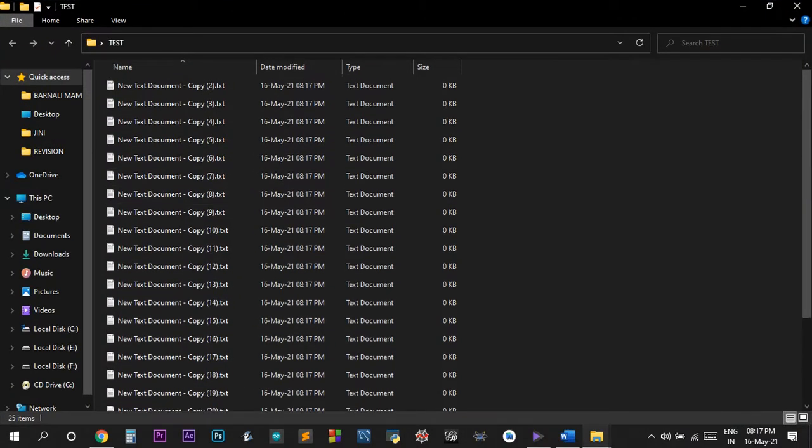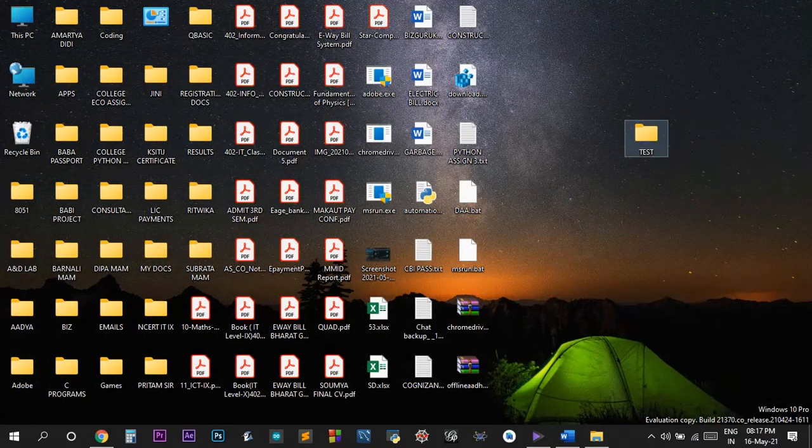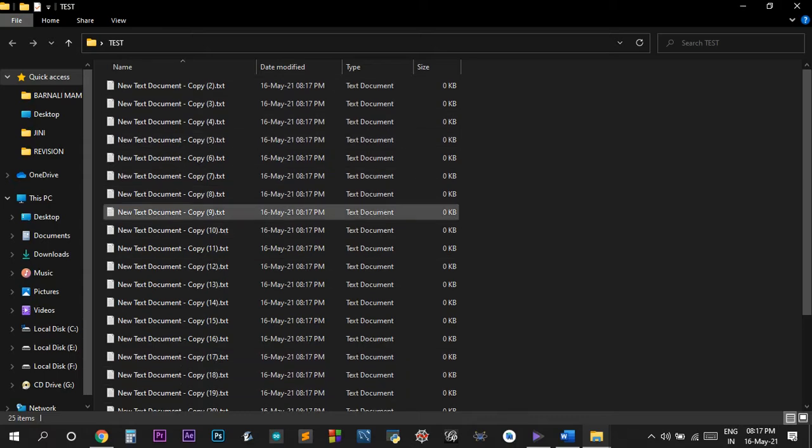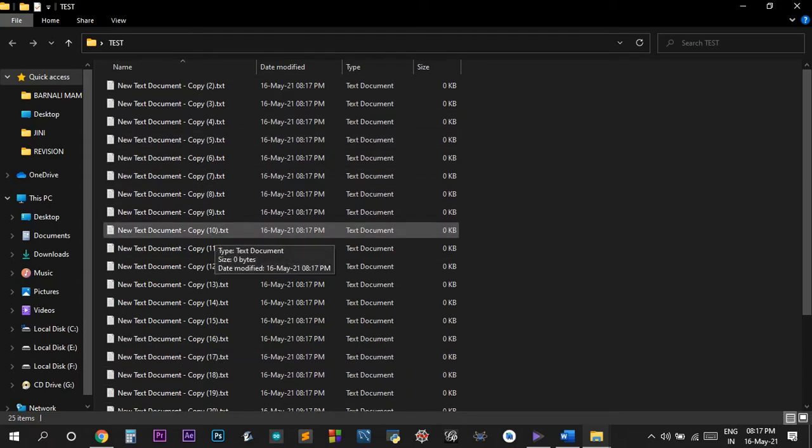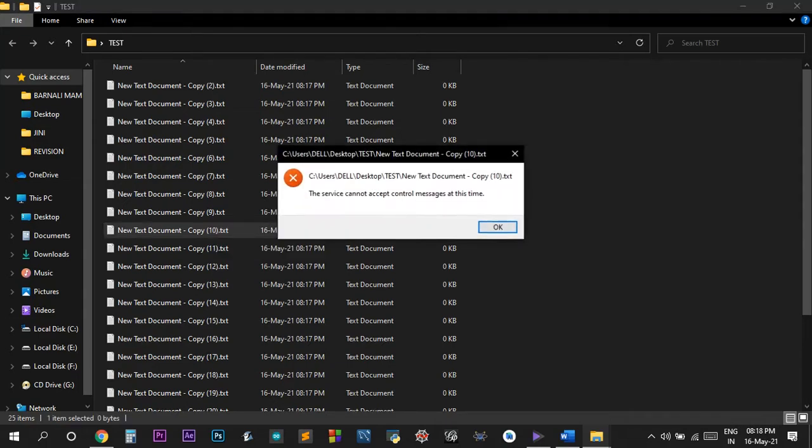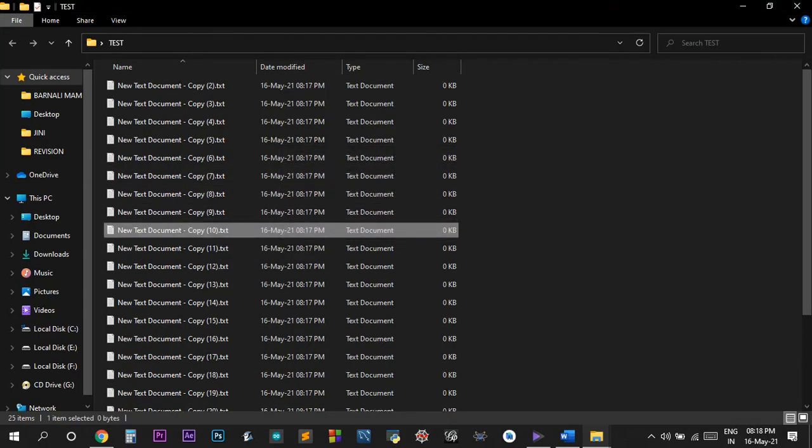If I open it again, I can see it. This is the folder, and these are all files. Files can be a text file, PDF file, document file, audio file, video file. They all have different extensions. A text file has .txt, as you can see written over here. So this is a text file.